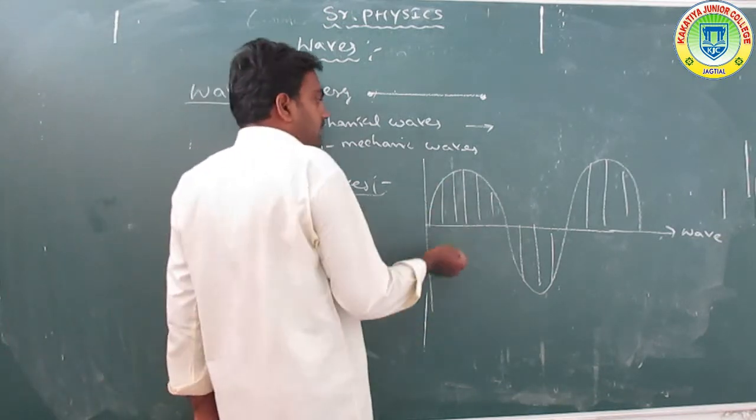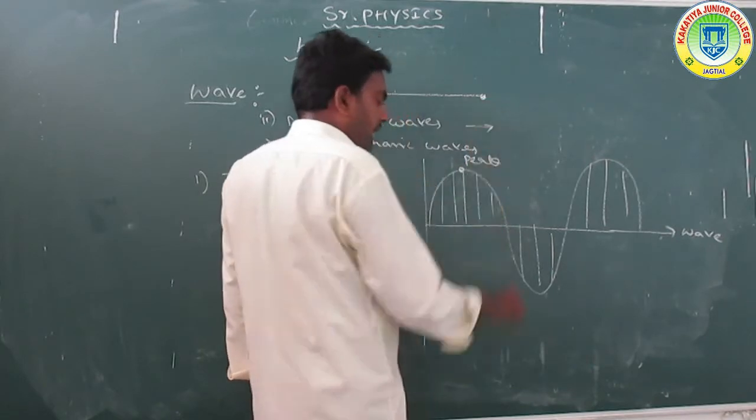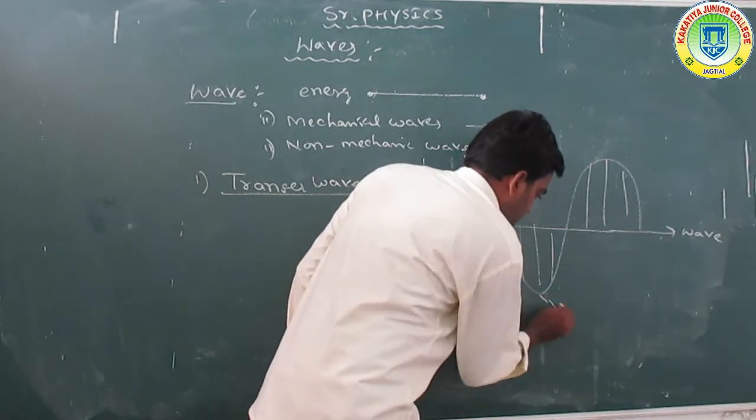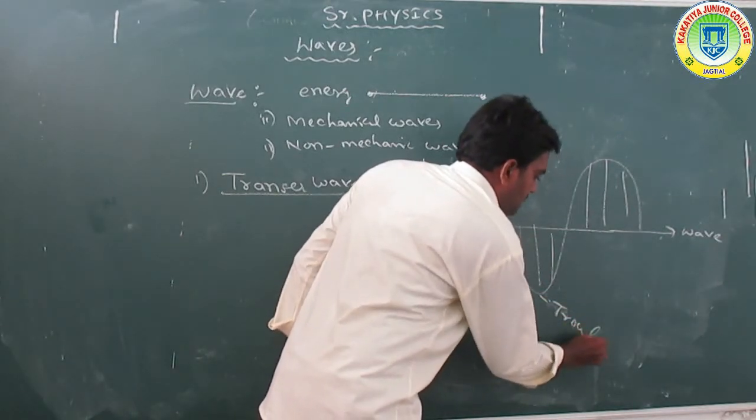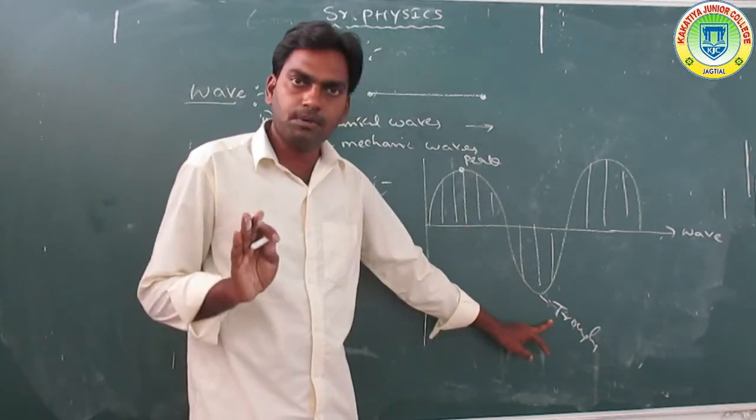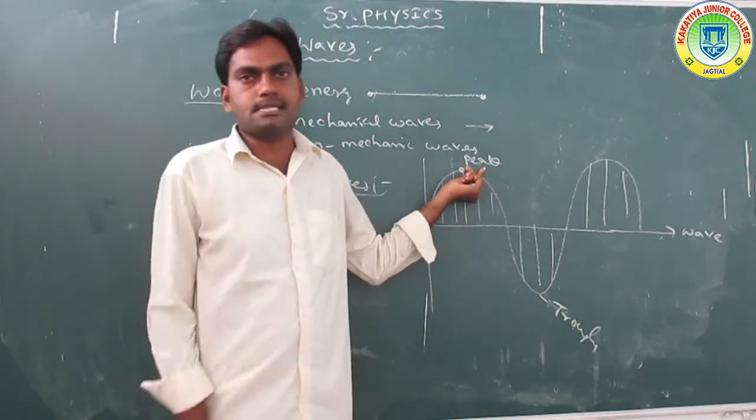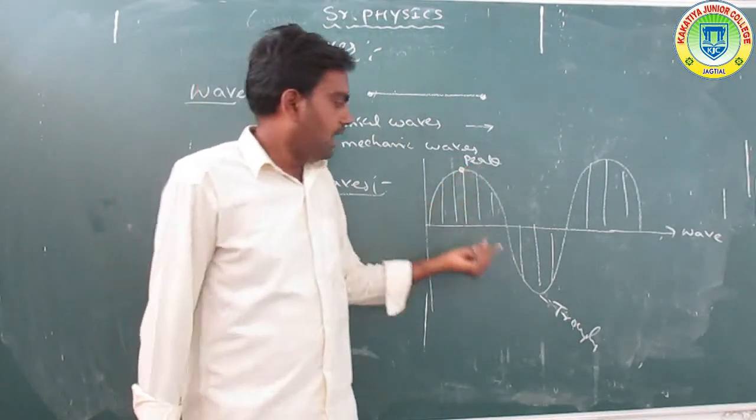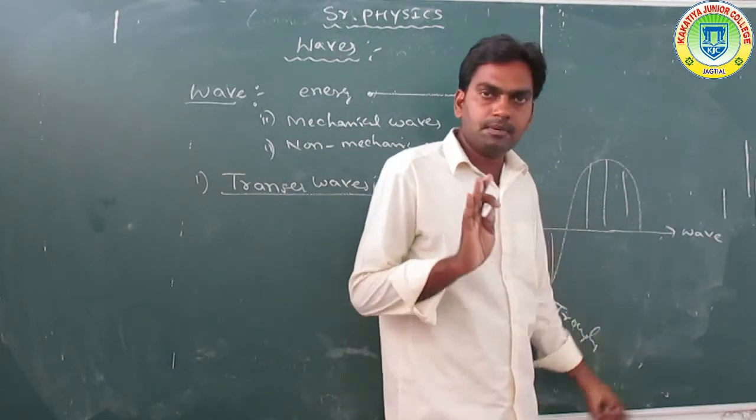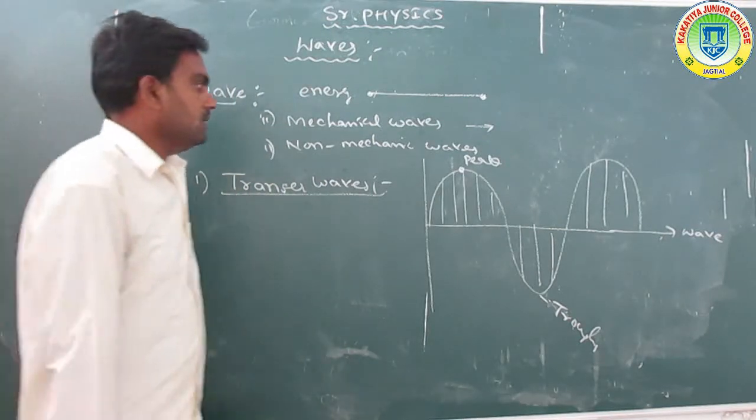Now, in transverse waves, peaks or crests and troughs are formed alternately along the string. Peak is also called crest, and this is called trough. So peaks and troughs are formed alternately along the string.